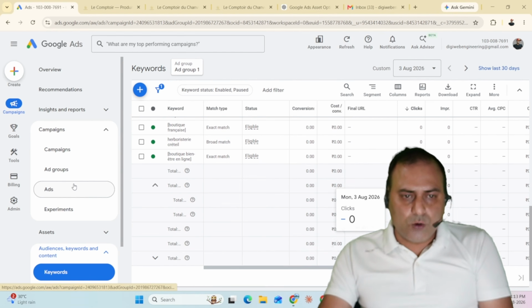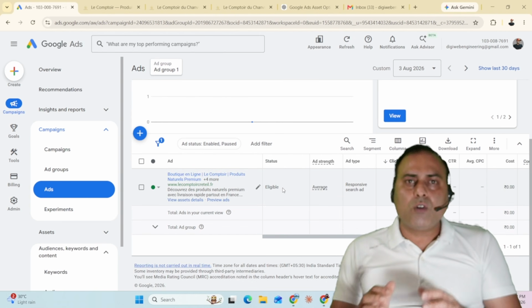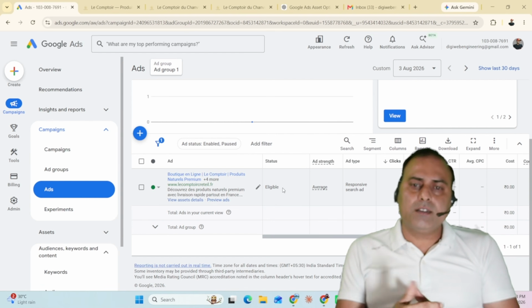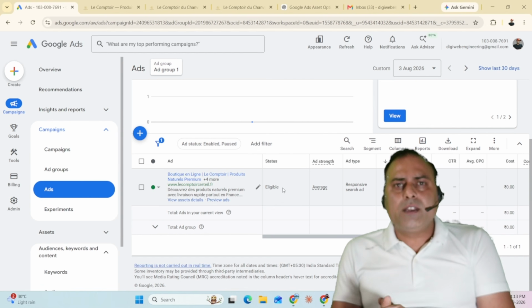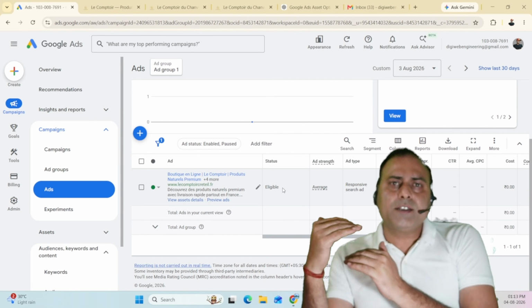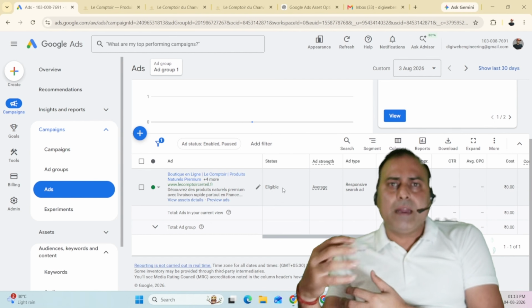So if you come to the ads, then I'll show my ad. This ad is eligible, as you can check. I have used this cloaked landing page, as you can see. One of the most impossible things is that Google will not allow this, because its policies are very strict, and three days back your ad campaign would get suspended.